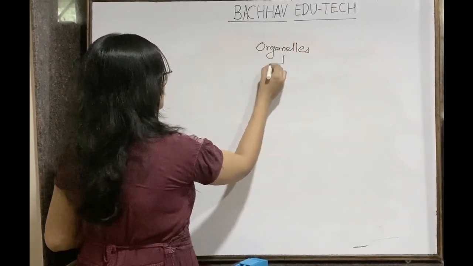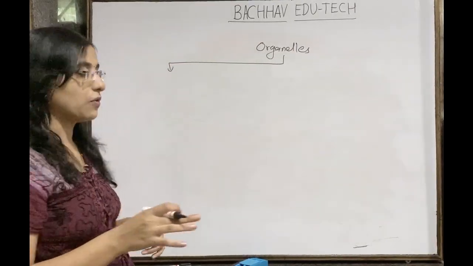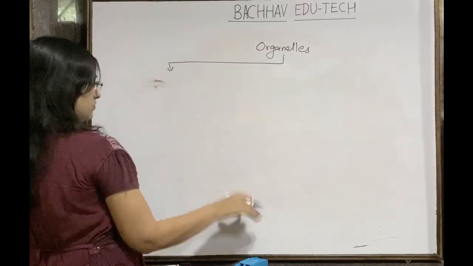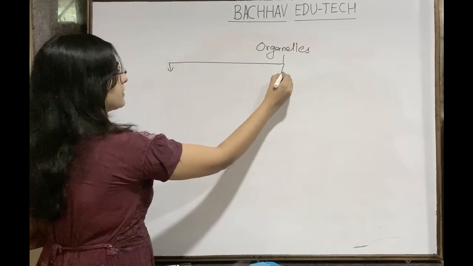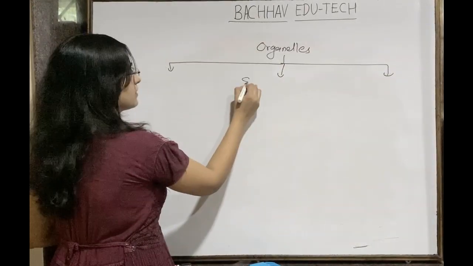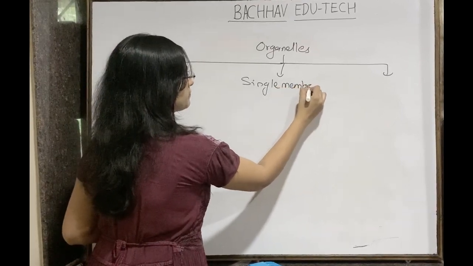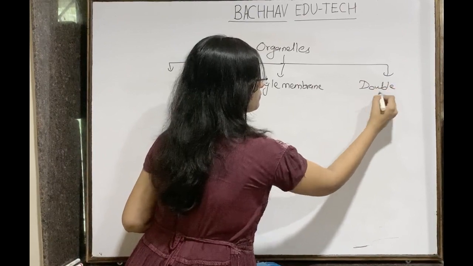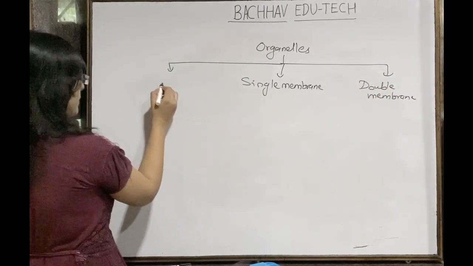Depending upon whether they are membrane bound or not, the one which is not membrane bound is nothing but... So there are three categories basically: single membrane bound, double membrane bound, and no membrane bound.